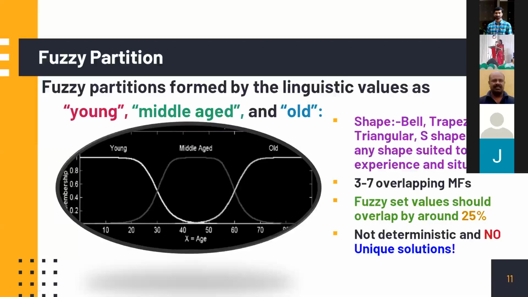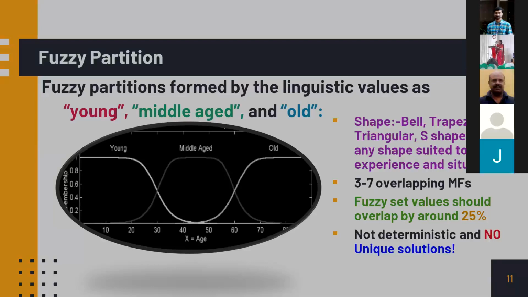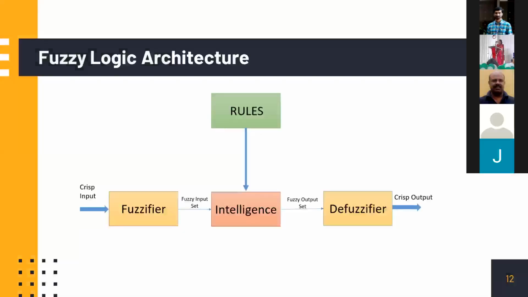Anyway, with all these in mind, the fuzzy logic architecture generally works like this. We have input. That means we have candidates with so and so qualification, so and so age, so and so height, etc. These are all crisp values. With all these crisp input values like age, height, qualification, salary demand, or temperature, we form fuzzy sets. That part is called the fuzzifier.